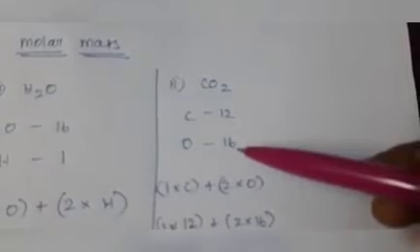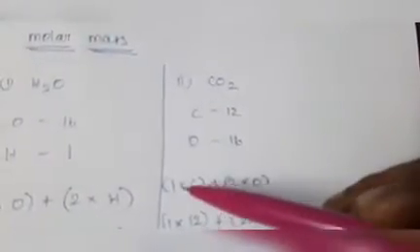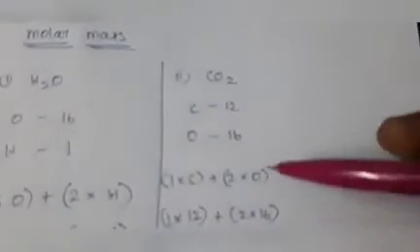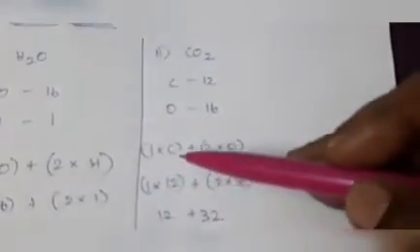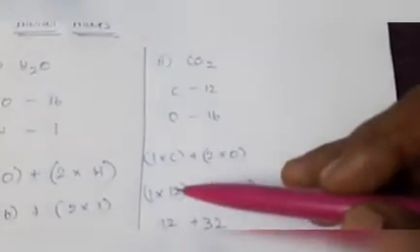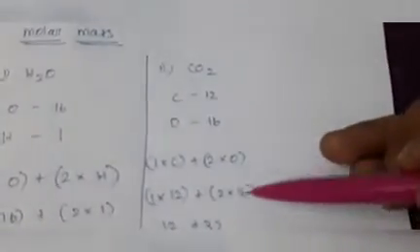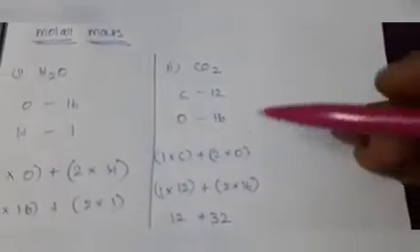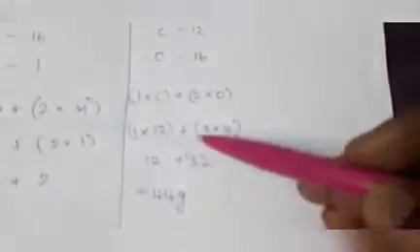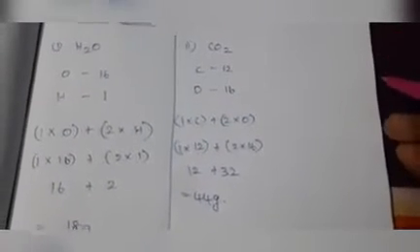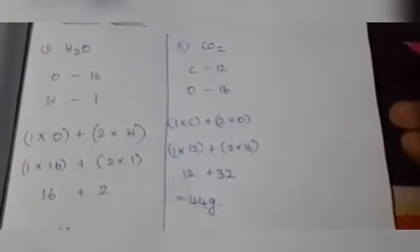Carbon dioxide contains one carbon plus 2 oxygens. So you substitute 1 into 12 plus 2 into 16. 12 plus 32 is equal to 44 grams. Gram molar mass of carbon dioxide is 44 grams.